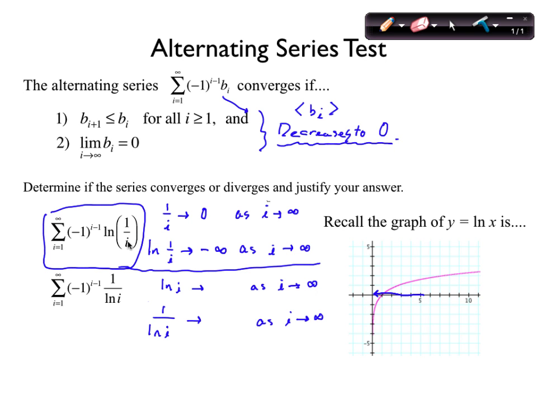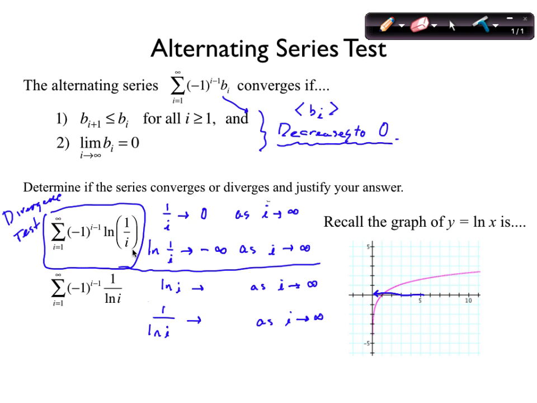Conclusion? The series diverges by? Why does it diverge? What reason? Divergence test. What does the divergence test say? If the sequence does not go to 0, game over. Remember, that's the first thing we always check for.